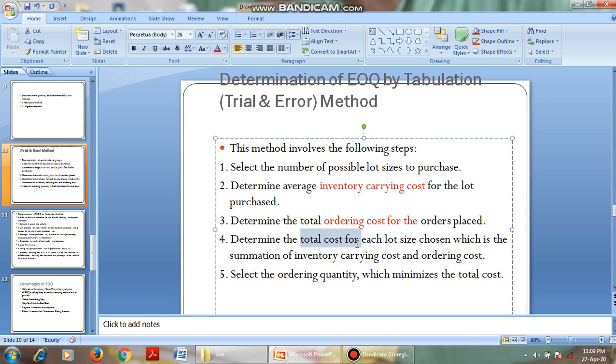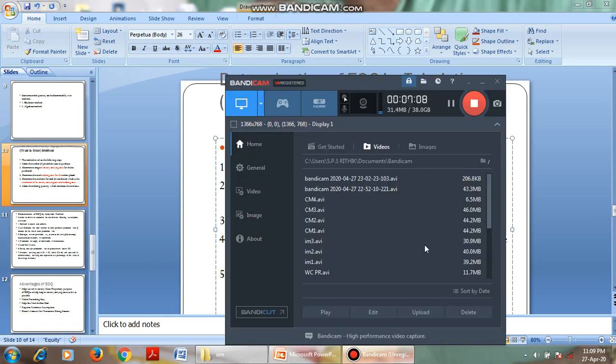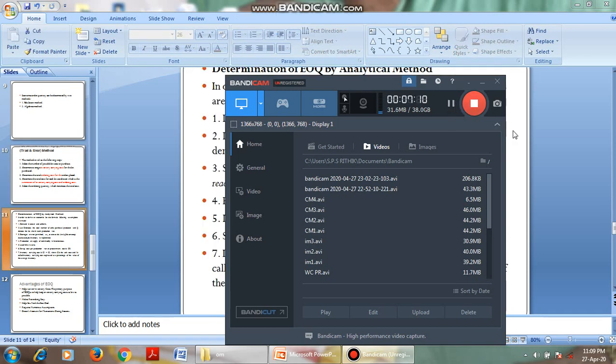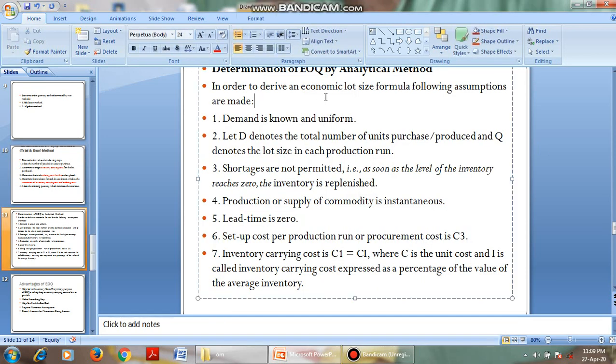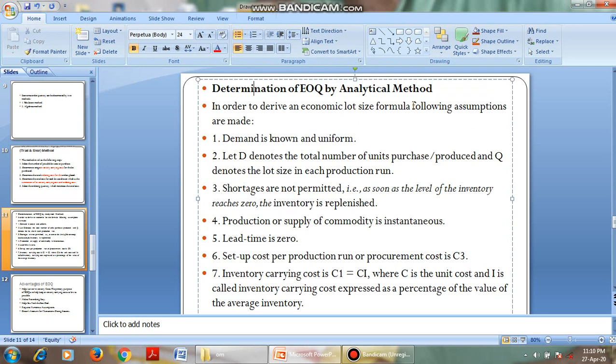That is, total cost is nothing but the summation of carrying cost and the ordering cost, and we will finalize which is the lowest one. Okay, next one is determination by analytical method.